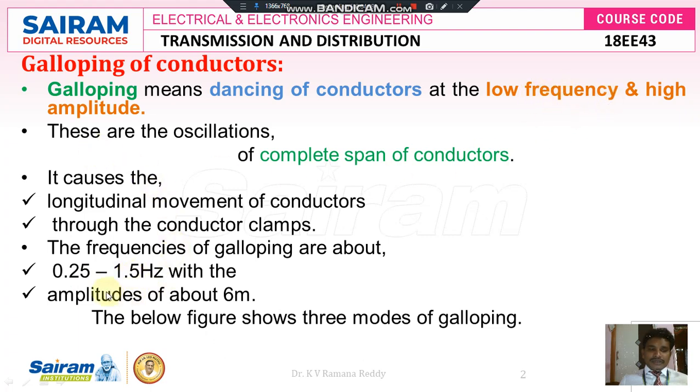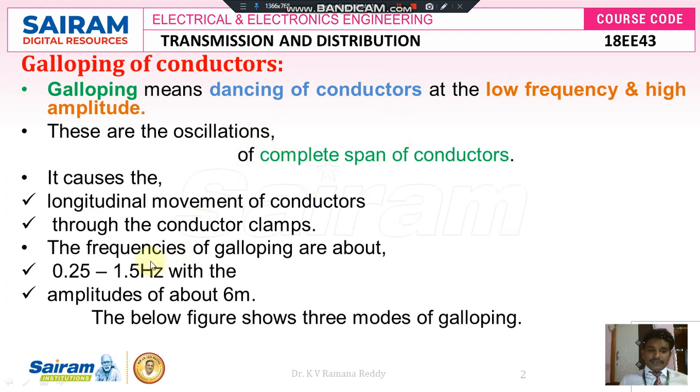High amplitude means the amplitude of galloping conductors is around 6 meters. Earlier in Aeolian vibrations the amplitude is like 2 to 5 centimeters, but now here it is 6 meters. And the frequency here is very low, that is 0.25 to 1.5 Hz, but in Aeolian vibrations the frequency lies in the range between 8 to 40 Hz.